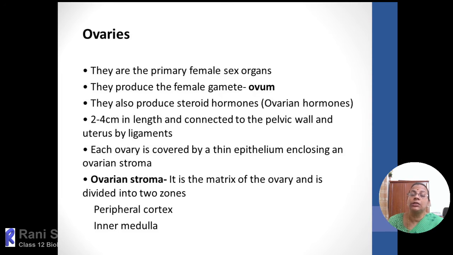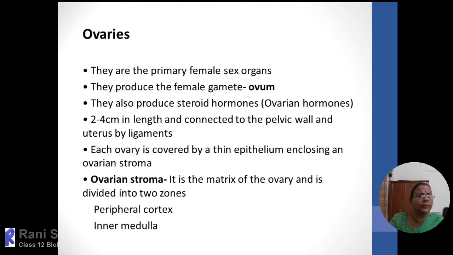There are many granulated cells present within the germinal epithelium. So when the baby is in the mother's womb, some of the granulated cells will rearrange and develop into follicles. The inner part of the ovary we can call the stroma. It is divided into two layers. The outer or peripheral layer is called the cortex, and the inner layer is called the medulla. In the cortex region mainly the follicles are arranged.